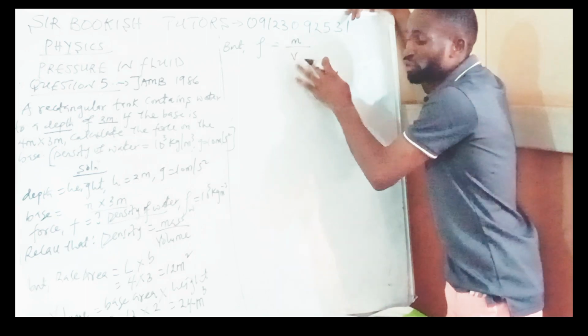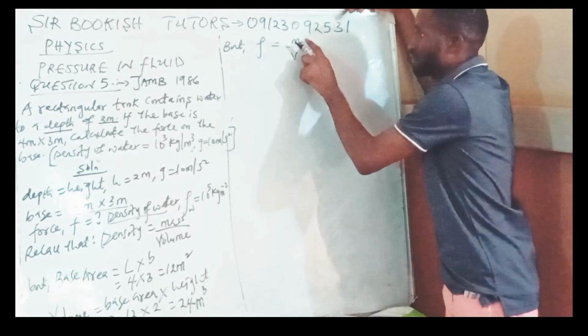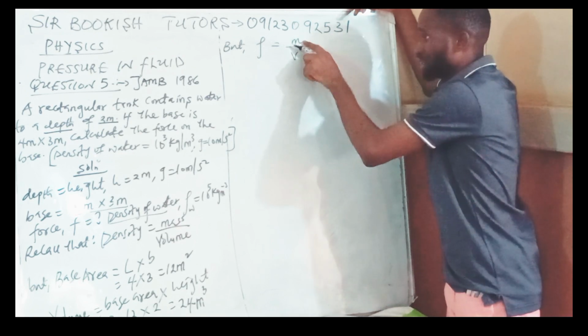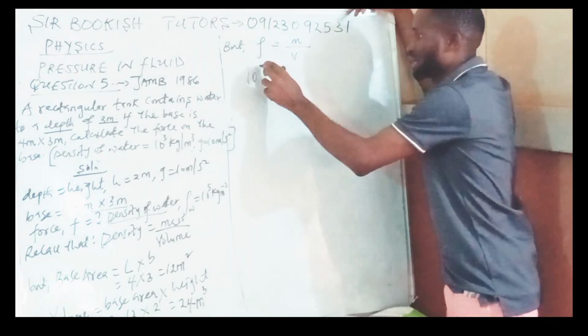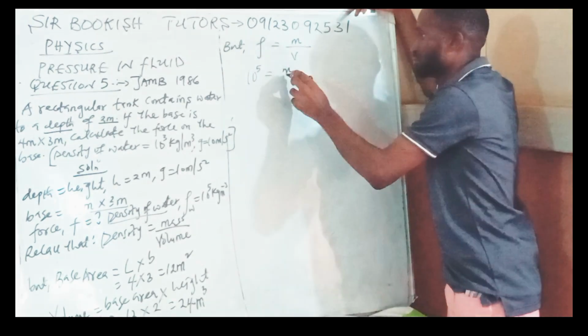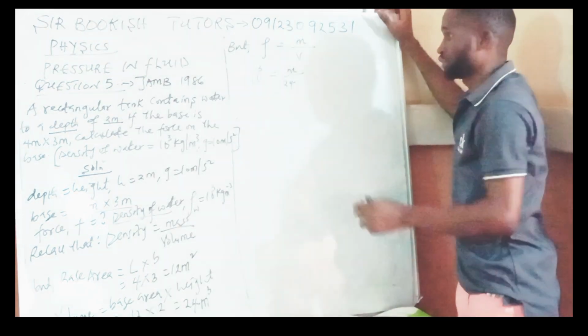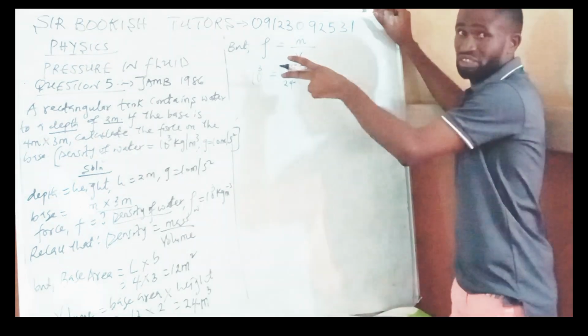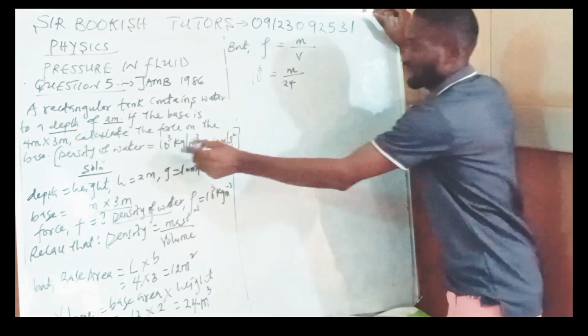Anywhere I see volume, I will put the volume we just got. Let me cross multiply it first. This is 10 to the power 5 is equal to m all over v. What is my v? V is 24. Sorry, there was a mistake here. The density was 10 to the power 3, not 10 to the power 5, from the question.